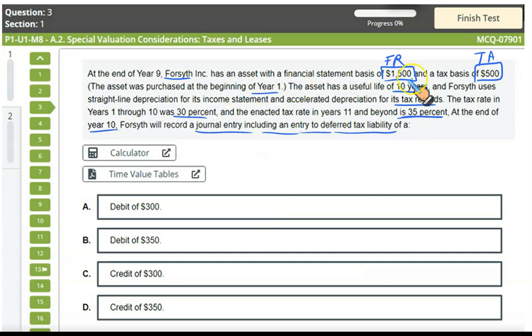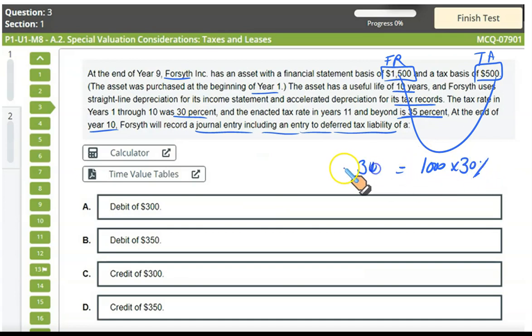When you are charging more depreciation in tax accounting based on the accelerated depreciation method, it means your taxable income is less, whereas the income shown in the financial reporting is more. Resultantly, you are paying less tax now, but later when the effect reverses, you will have to pay more tax in the future. So the difference between the asset value under financial reporting and the value under tax accounting is 1,000 multiplied by the tax rate, that is 300.